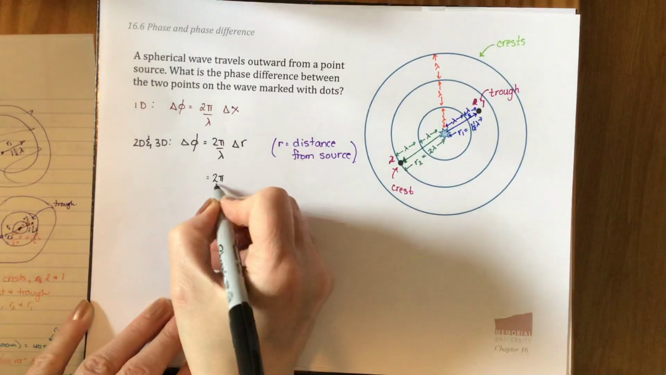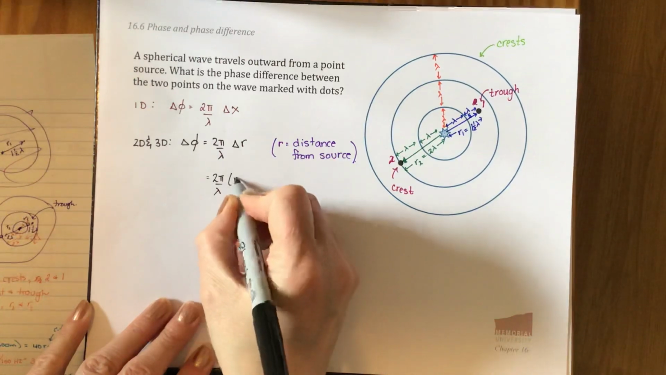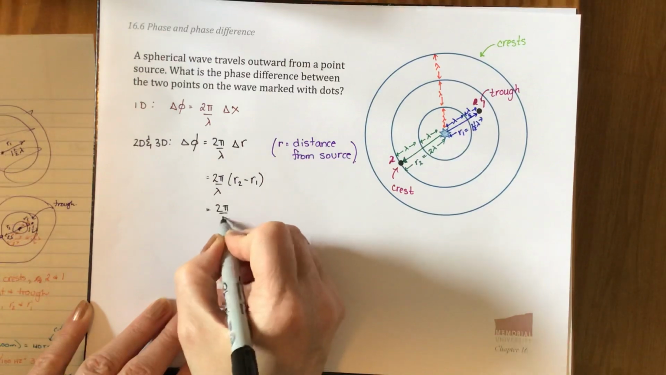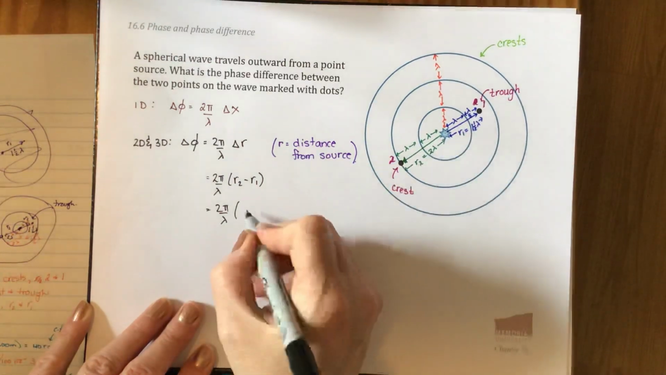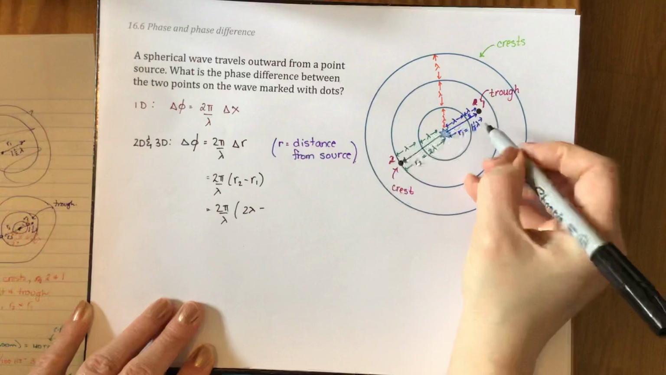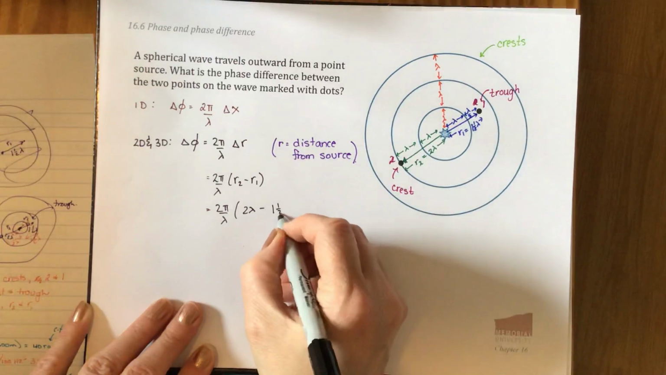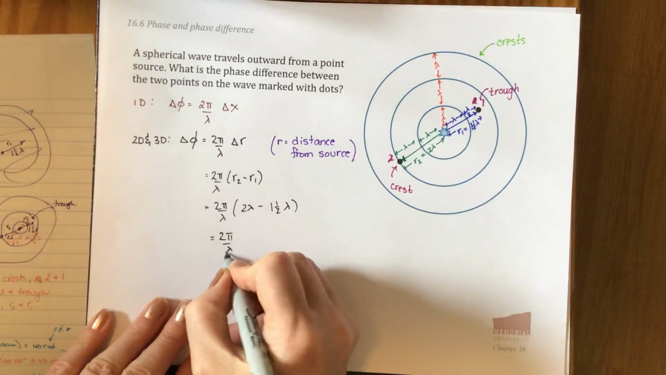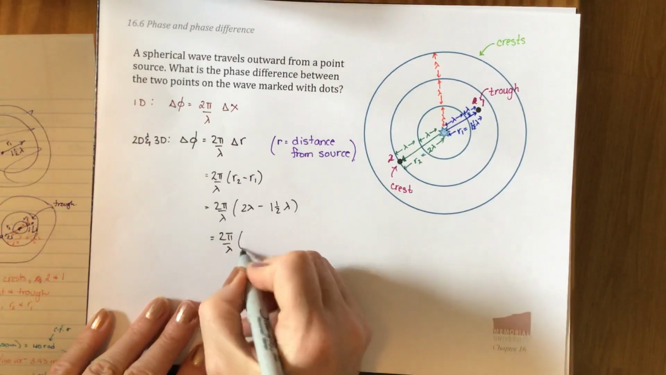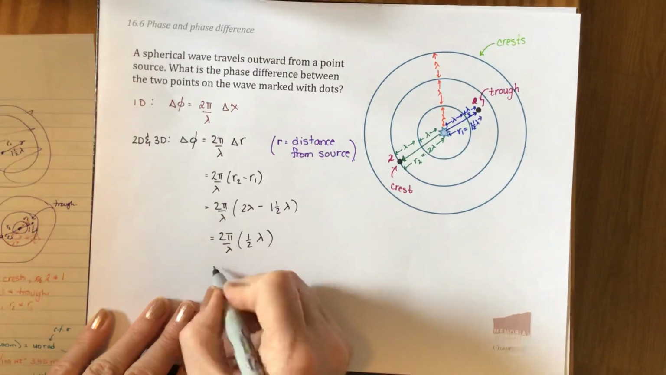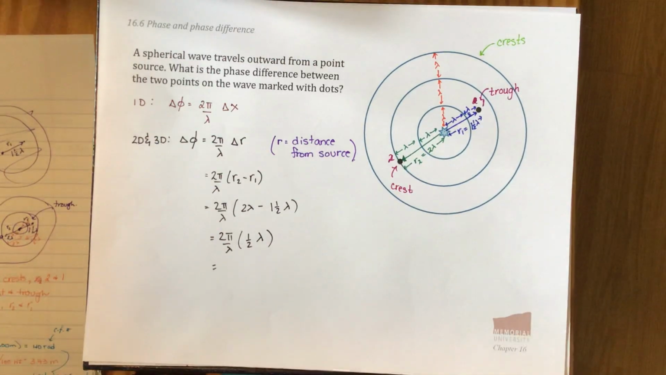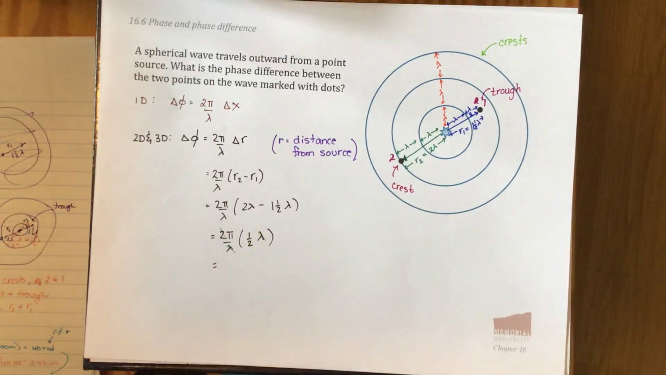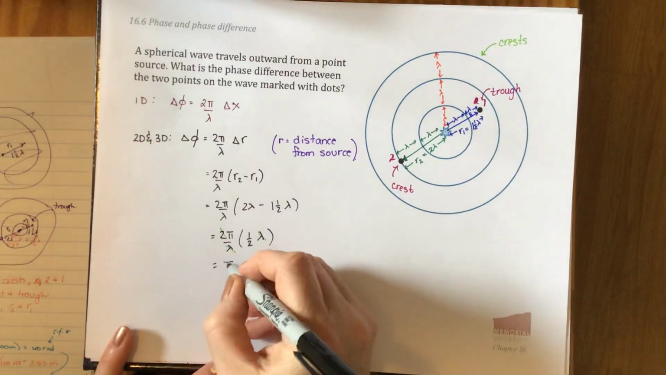So we have 2 pi over lambda. Delta r is r2 minus r1. 2 pi over lambda. r2 is 2 times lambda. I'm going to subtract r1, which is 1.5 times lambda. So 2 pi over lambda. 2 minus 1.5 gives us a half. We see that lambdas cancel and 2's cancel, and we're left with pi.